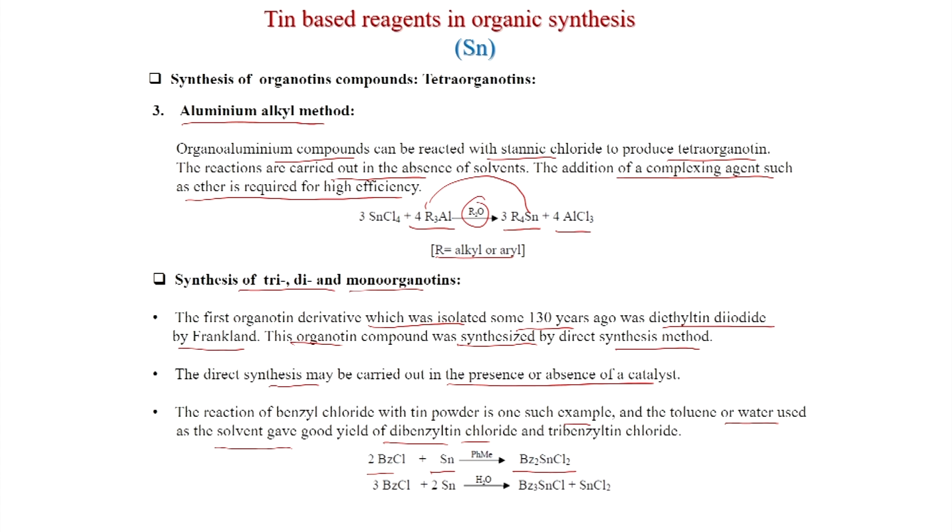Also, you can get tribenzyl also if you use 3 equivalents of benzyl chloride and 2 equivalents of tin, then Bn3SnCl plus SnCl2 will be produced. So, this will be actually, I think, Bn is equal to benzyl.